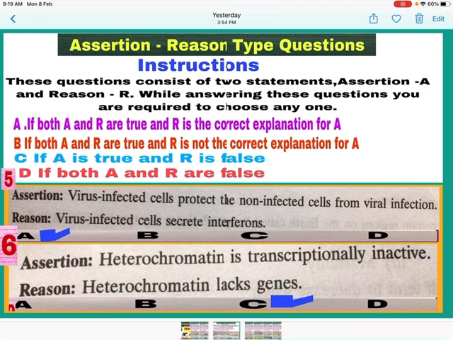This is false statement. Earlier belief that no genes are located in heterochromatic region is not correct, because genes could be isolated in this region in several cases, like in Drosophila. So here A is correct but R is false, so mark C.